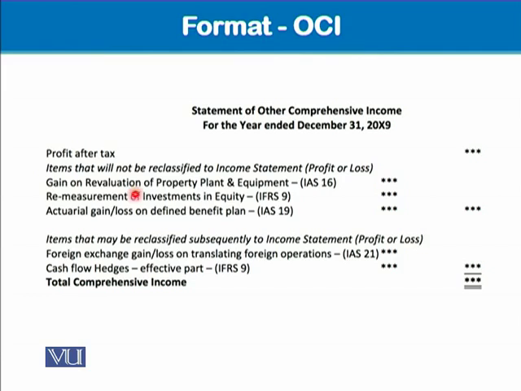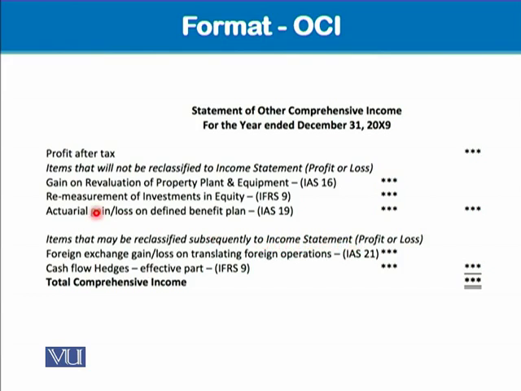As we discussed earlier, this OCI is divided into two. The items which we have to present in OCI are classified into two: those items that will not be reclassified to the income statement or profit or loss, and those items that may be reclassified subsequently to the income statement.